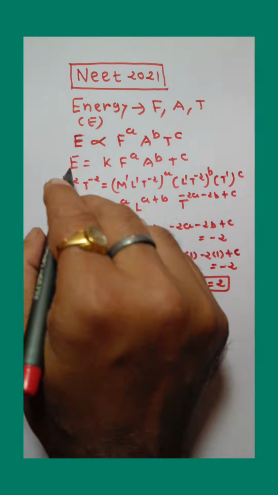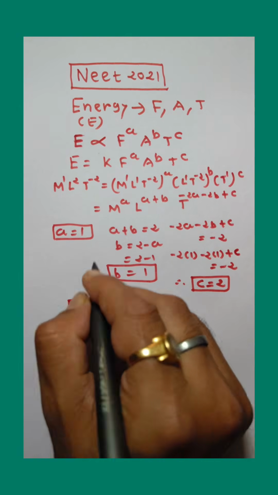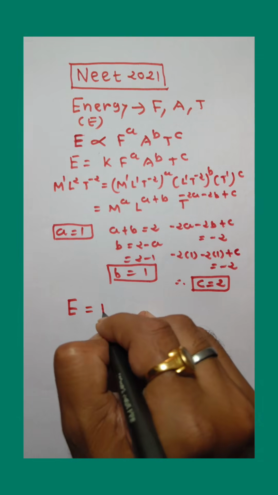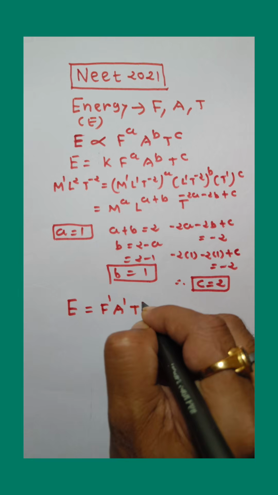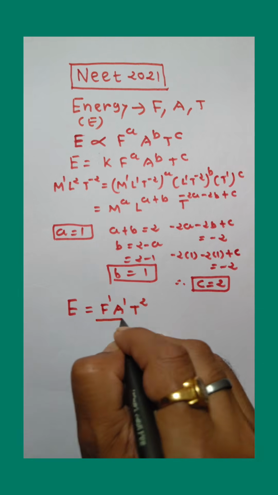So the dimensional formula of energy in terms of F, A, T is F raised to a, so F raised to 1, A raised to b, so A raised to 1, T raised to c, so T raised to 2. F1 A1 T2.